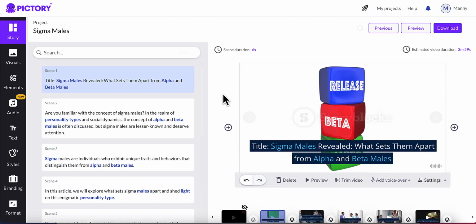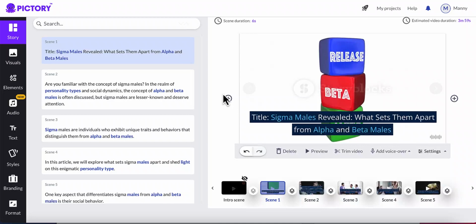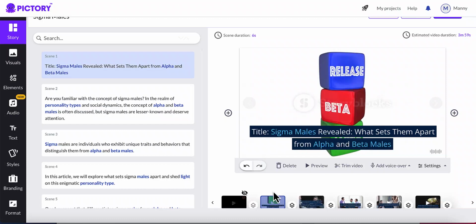Now Pictory has created the scenes based on the script that we have provided. As you can see, we have multiple scenes that we can edit. If you would like to edit any of the scenes, you can simply select it, and you can see we have a couple of options here: deleting the scene, previewing to see if you like it, trimming it, adding a voiceover, which I'm going to talk about later, and settings.